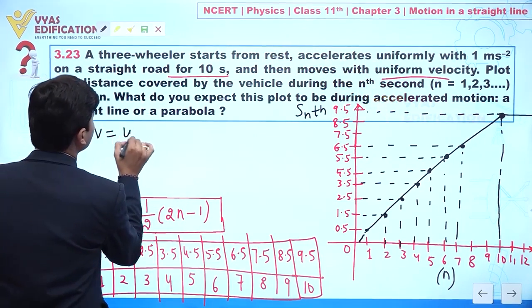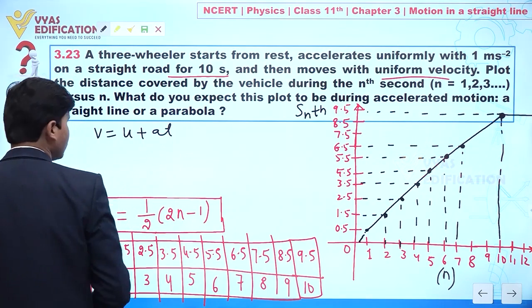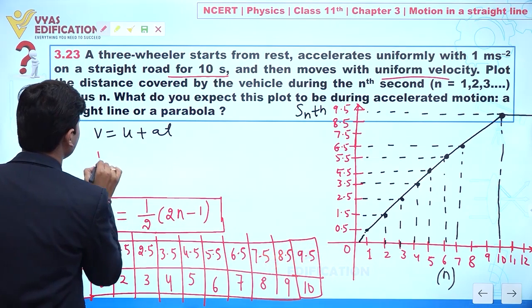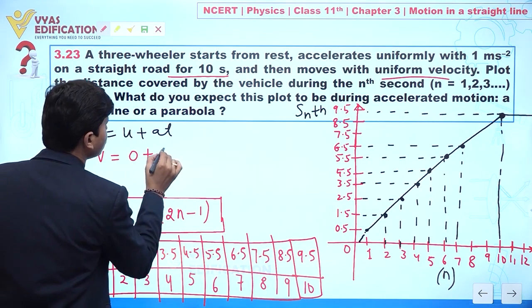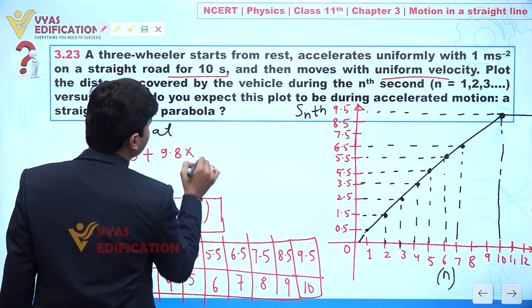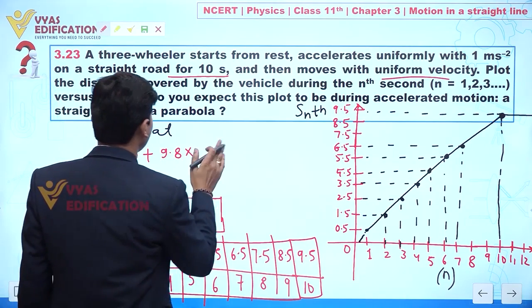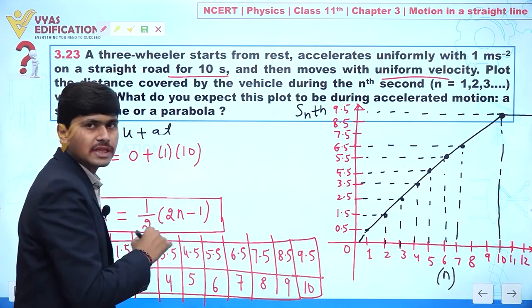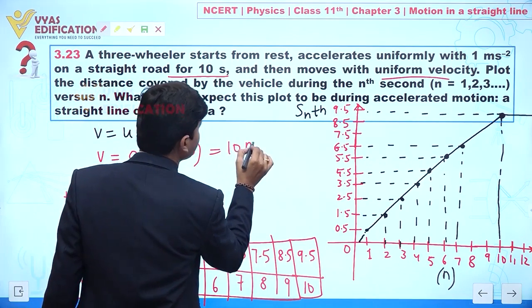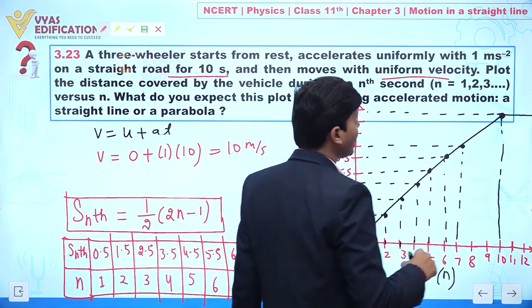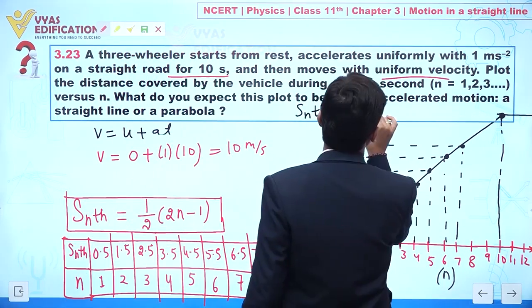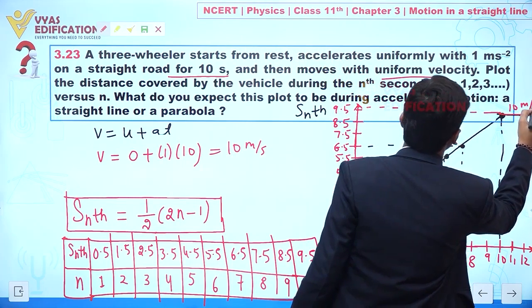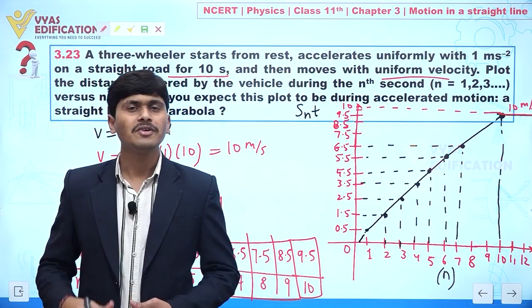We know v equal to u plus at. Clear? So v equal to, initial velocity is 0, plus a times t. Acceleration is given, this is 1, and time this is 10. So this is 10 meter per second. So at n equal to 10, this is 10 meter per second. Clear to everyone? So this is all about this question.